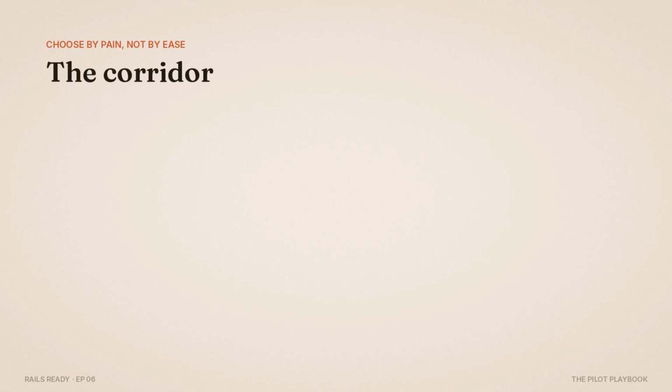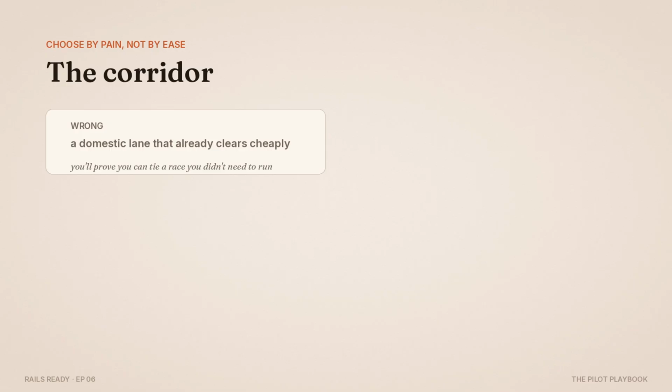Start with the corridor, chosen by pain, not by ease. The wrong pilot is a domestic transfer that already clears cheaply. You will prove stablecoins can tie a race they didn't need to run.